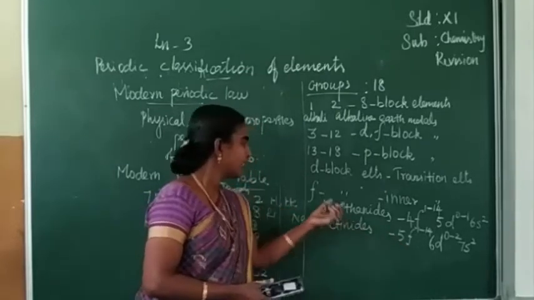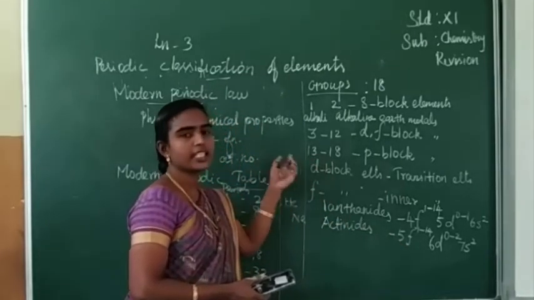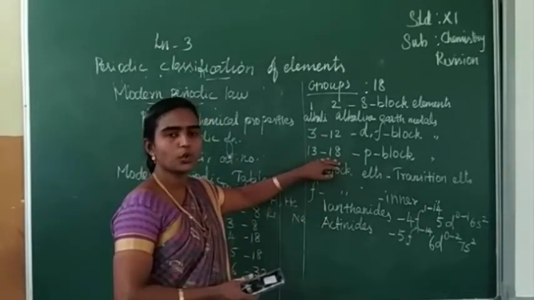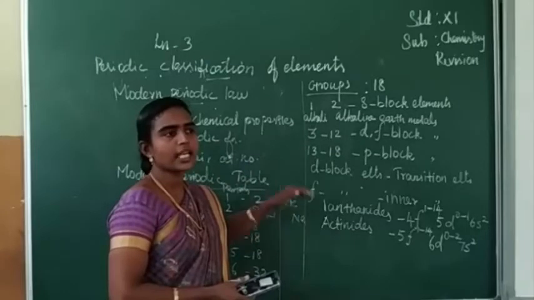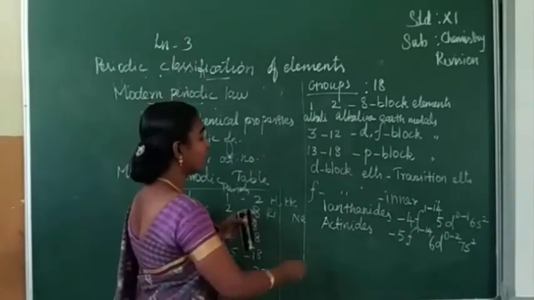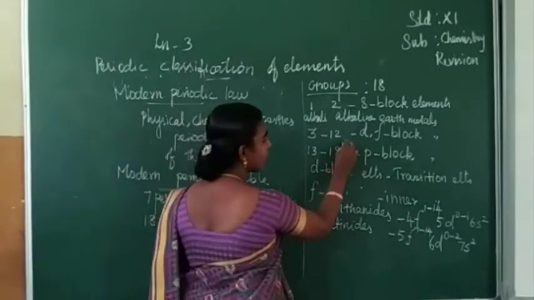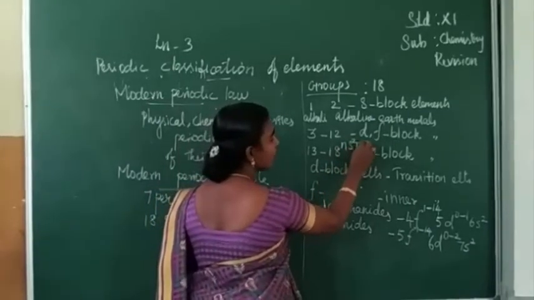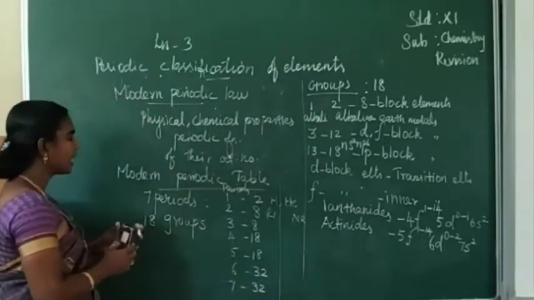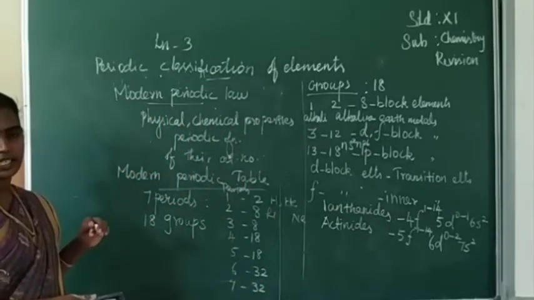Then groups 13 to 18 are called p block elements. The last group, the 18th group, the noble gases, has a completely filled electronic configuration, ns2 np6. So these are the basic concepts related to the modern periodic table.